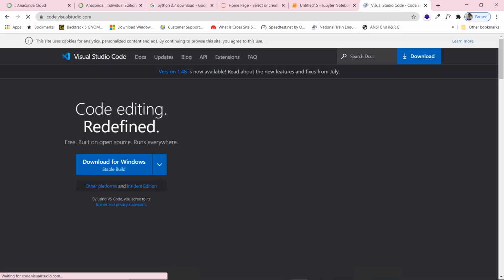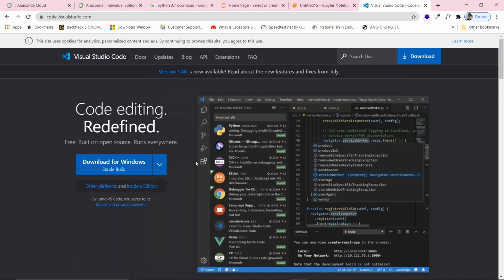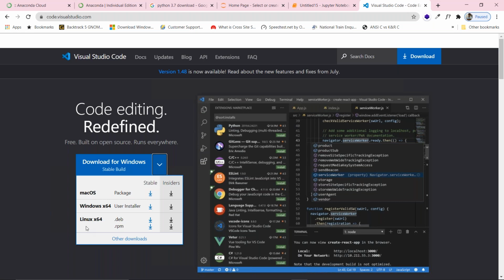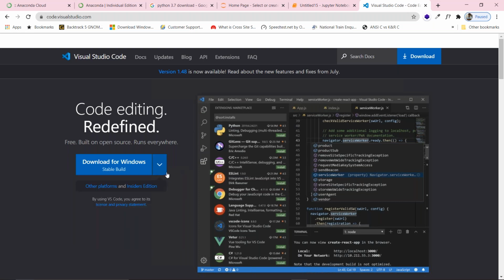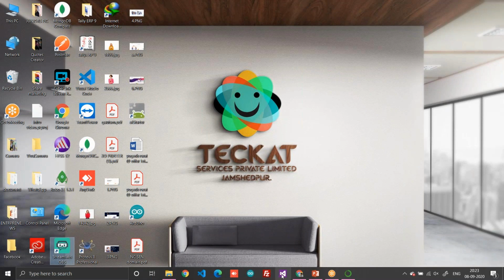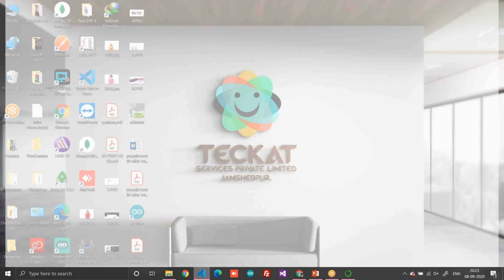Now let me tell you, Visual Studio Code is open source software provided by Microsoft. From here you need to select which operating system you are working on, whether it is Windows, Linux, or Mac, and download it. You need to download the stable version, not the Insider. I have downloaded Windows 64-bit and I'm using that. Once you download this, you will find VS Code over here. Let me open VS Code. Here is my VS Code, I will just open this.